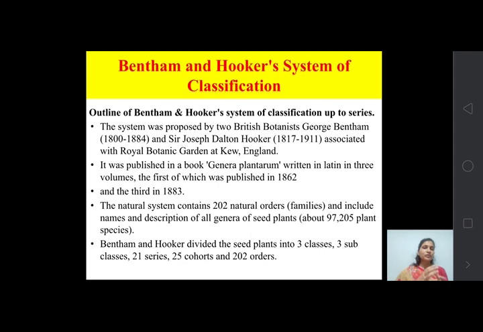The natural system contains 202 natural orders. At that time what they considered as orders are the families. Order means families; in today's classification we consider families within orders. But Bentham and Hooker used the term orders for them.